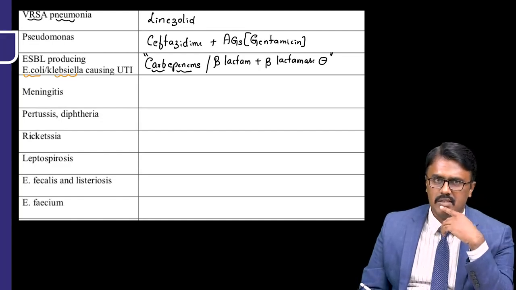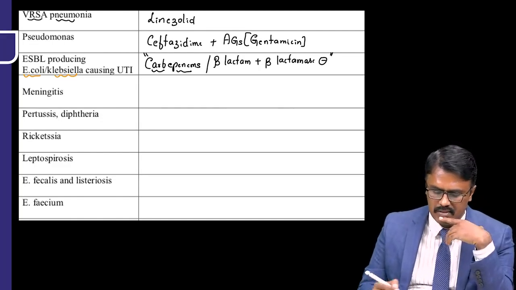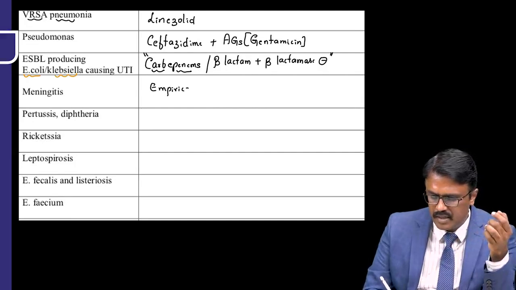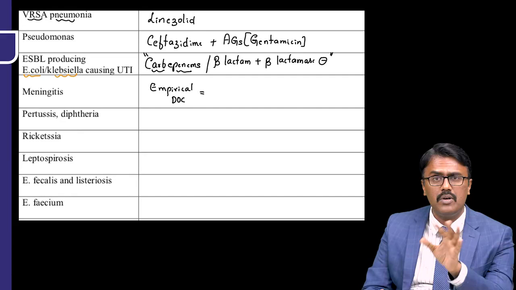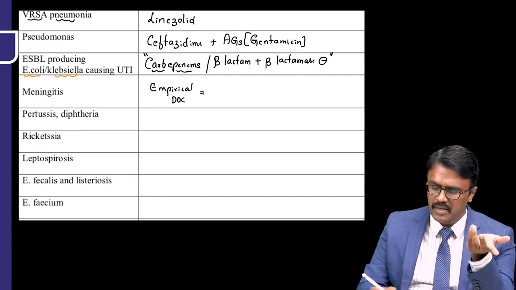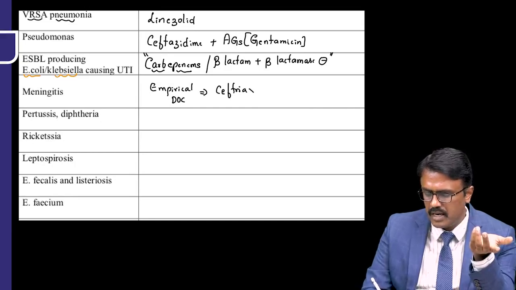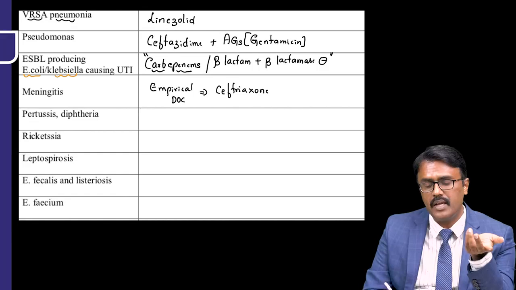Moving on to meningitis. The empirical drug of choice for meningitis. Suppose a patient comes with meningitis, we don't know what the infection is. At that time we can use ceftriaxone because it covers the majority of the bacteria causing meningitis.